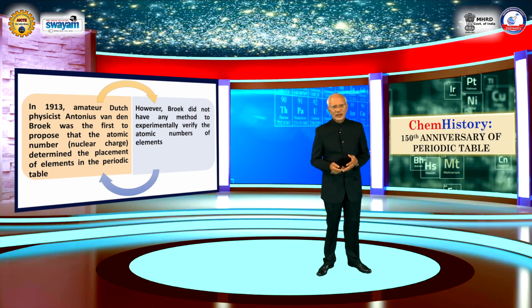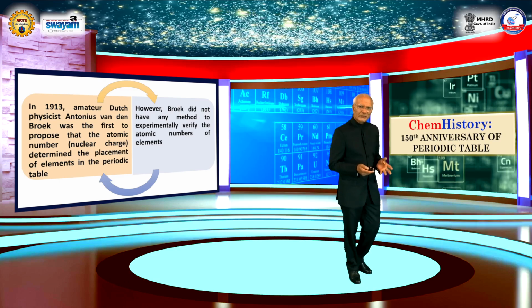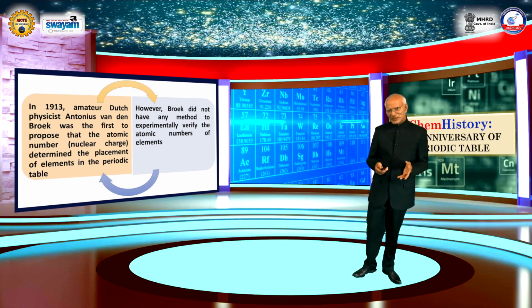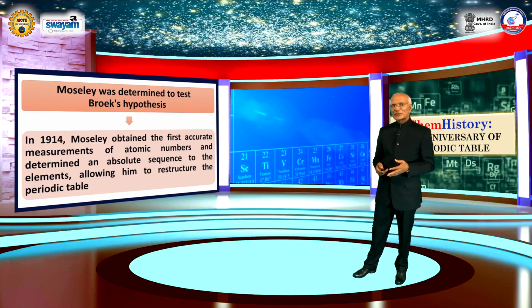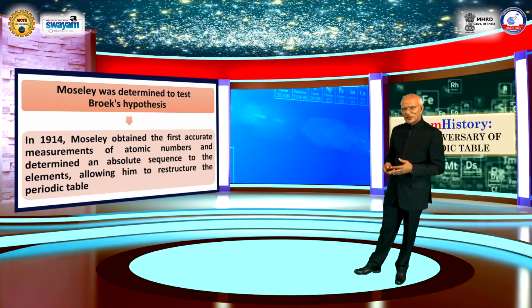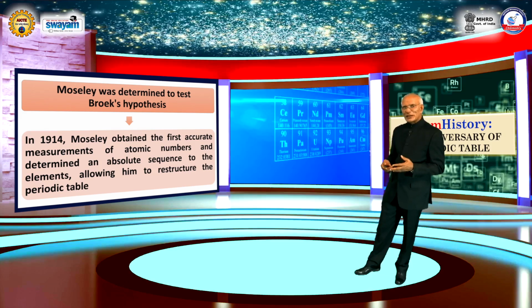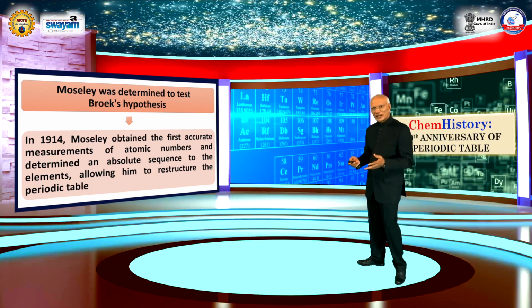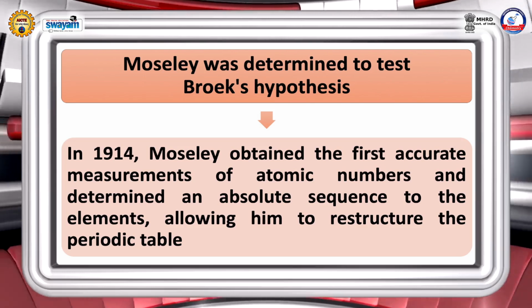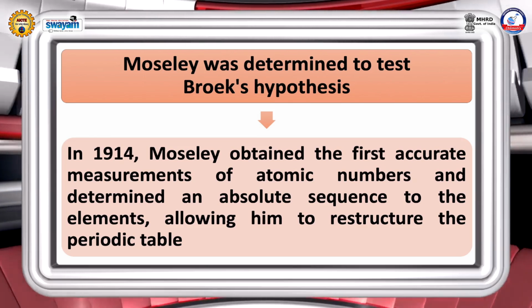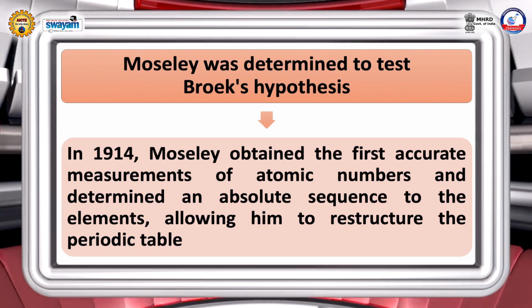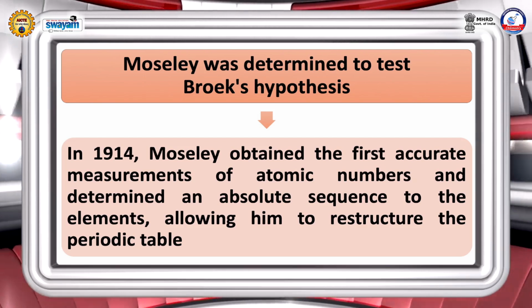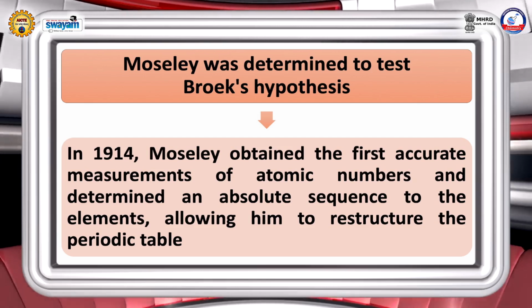However, Broek did not have any method to experimentally verify the atomic number of elements. It was Moseley who was very keen to test Broek's hypothesis. So, in 1914, Moseley obtained the first accurate measurement of atomic numbers and determined an absolute sequence to the elements, allowing him to restructure the periodic table.